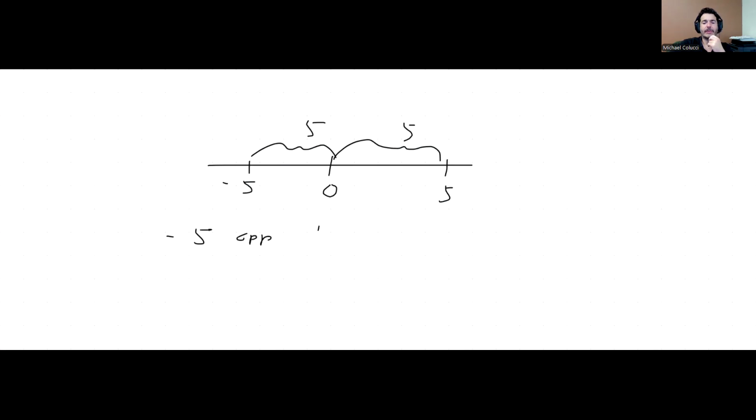The opposite of negative 100 is positive 100. The opposite of 100 is negative 100. Here's a challenging question for you. What's the opposite of negative 100? Ask that question when you're in class. Okay.